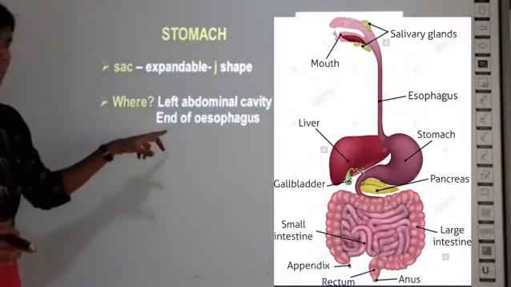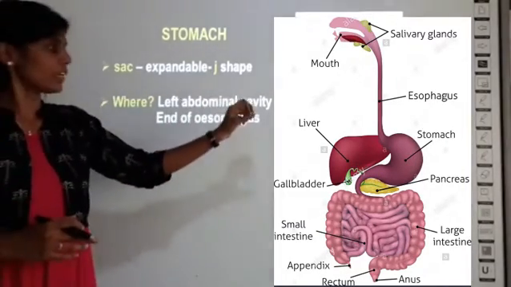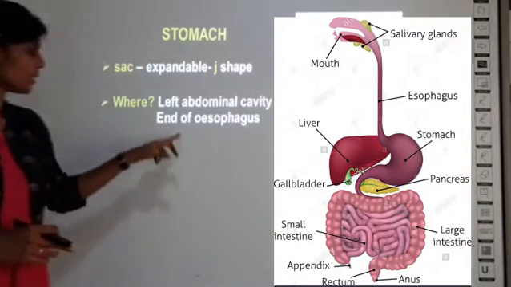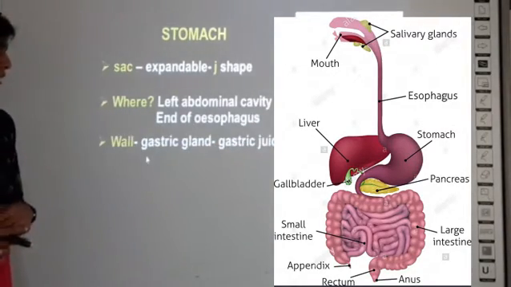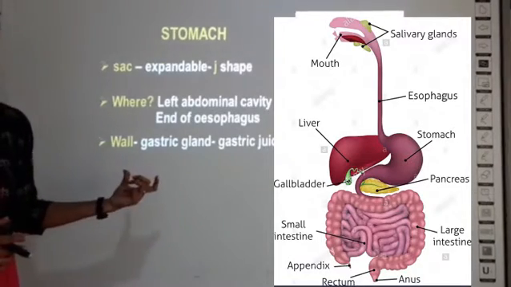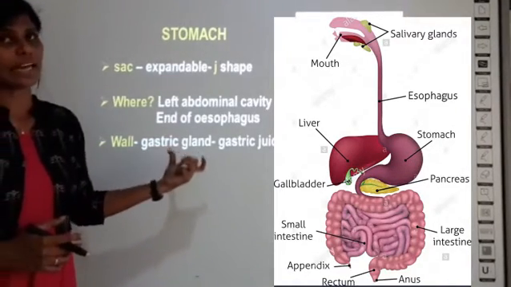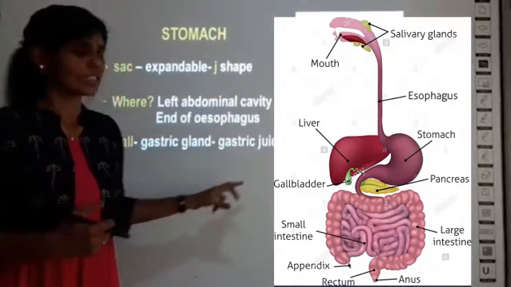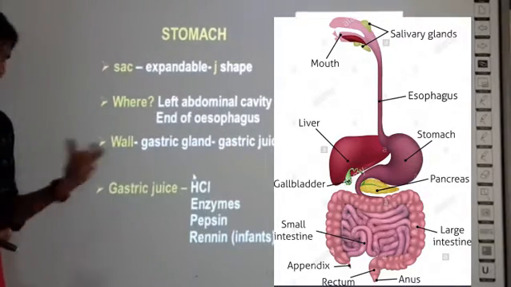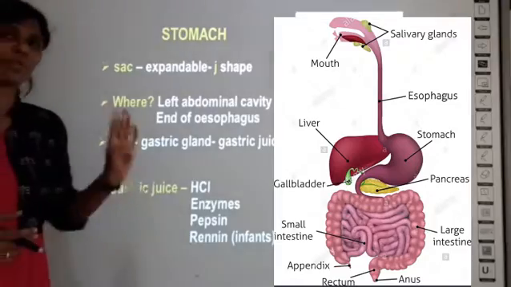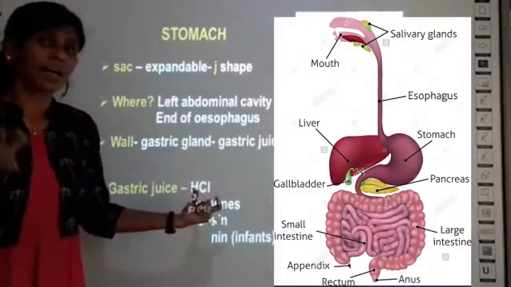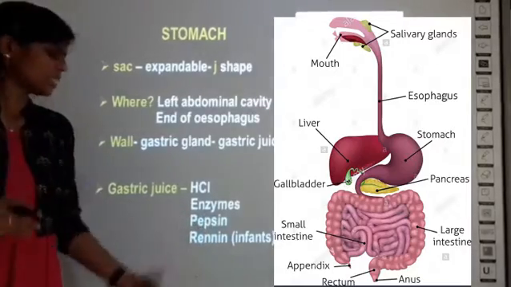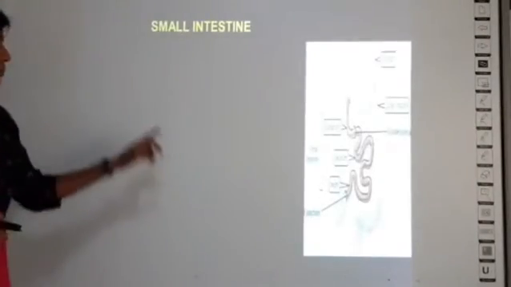There you can find the stomach, and it is the end of the esophagus because this tube, the esophagus, ends with the stomach. That's why it is mentioned as the end of the esophagus. And the wall of the stomach has gastric glands, and these gastric glands secrete a juice called gastric juice. And this gastric juice contains 4 important substances: hydrochloric acid, enzymes called pepsin and renin.